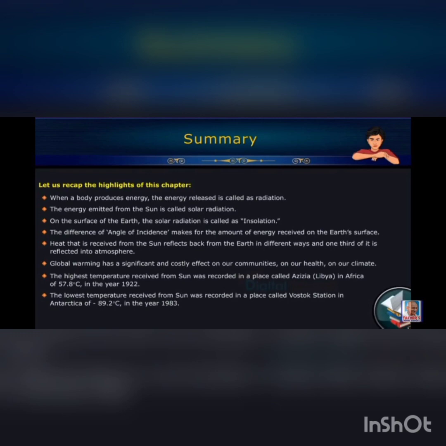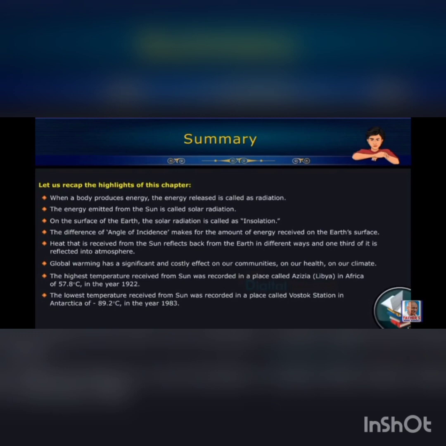The highest temperature was recorded in a place called Azizia, Libya, in Africa, at 57.8 degrees centigrade in the year 1922.